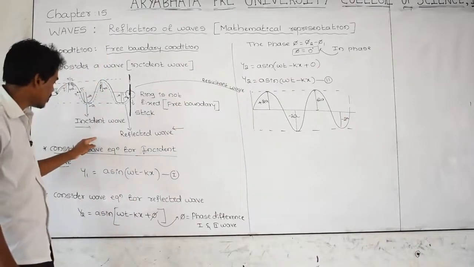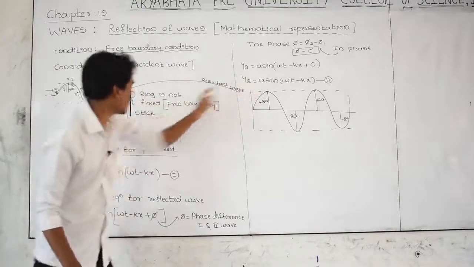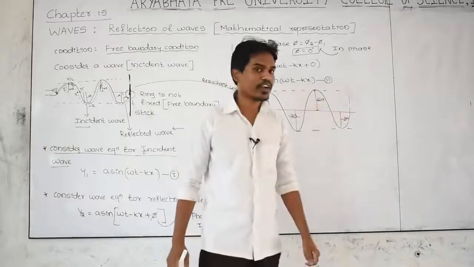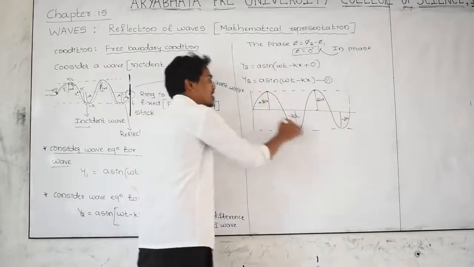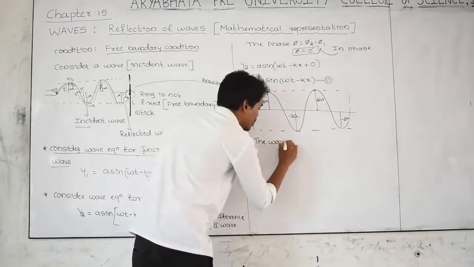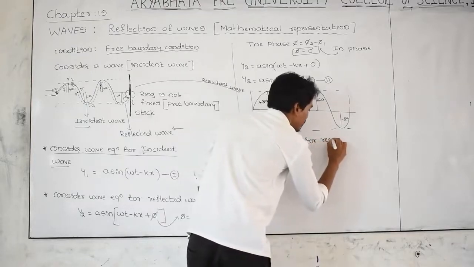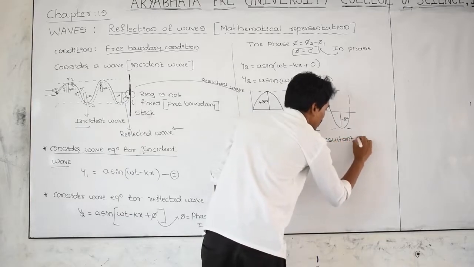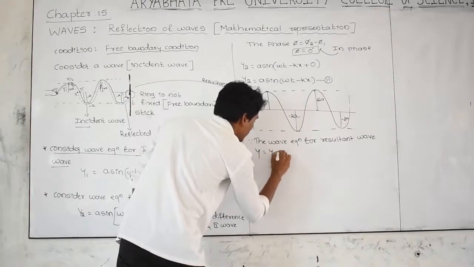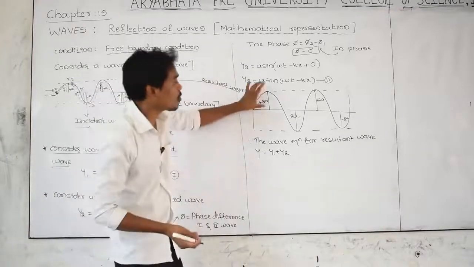This is the equation for incident wave. This is the equation for a reflected wave. And what about the equation for resultant wave? We have to find out the displacement produced by the resultant wave. Therefore, the wave equation for resultant wave can be written as y is equal to y1 plus y2. What is y? The displacement produced by the resultant wave.